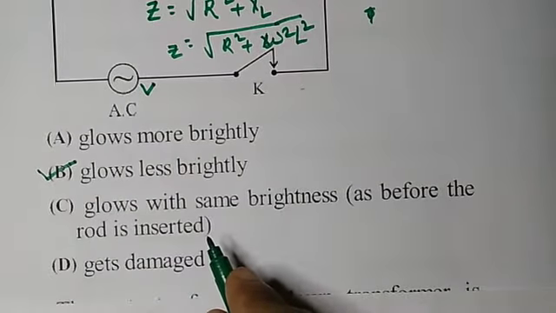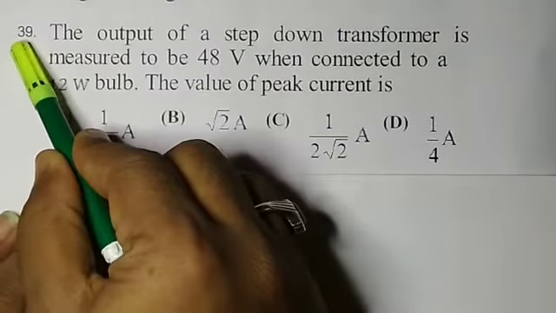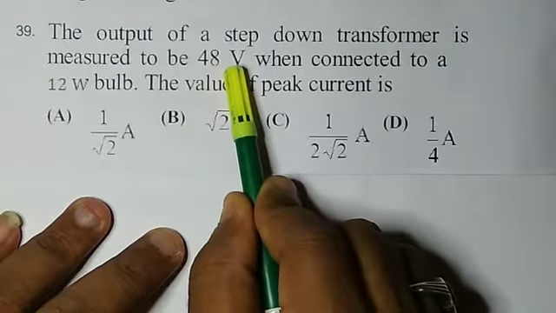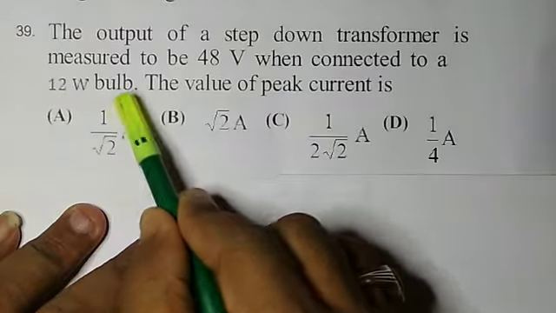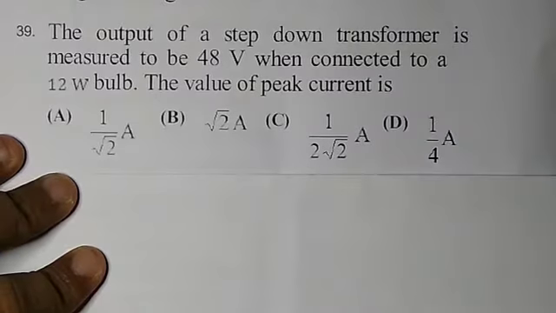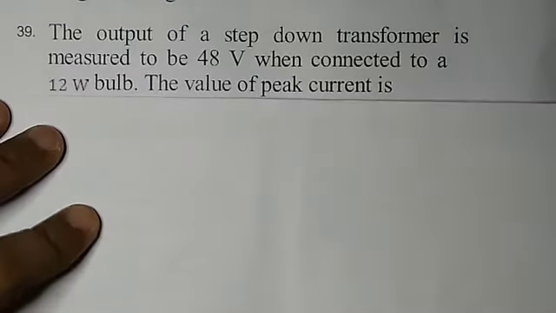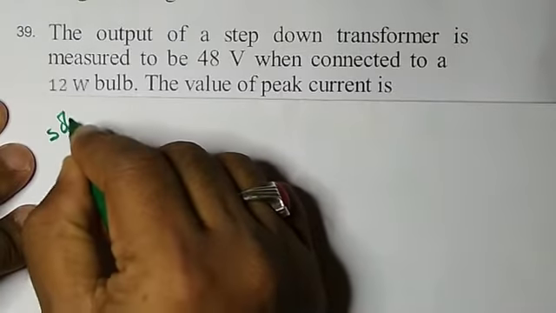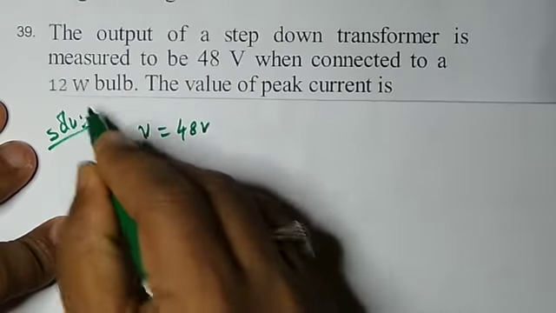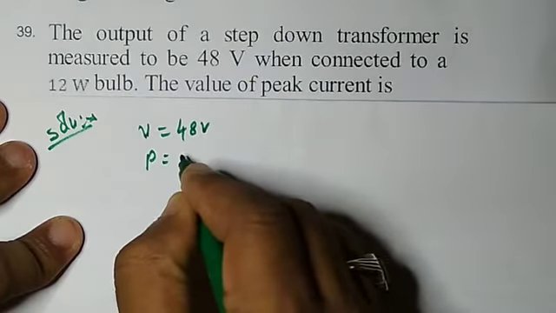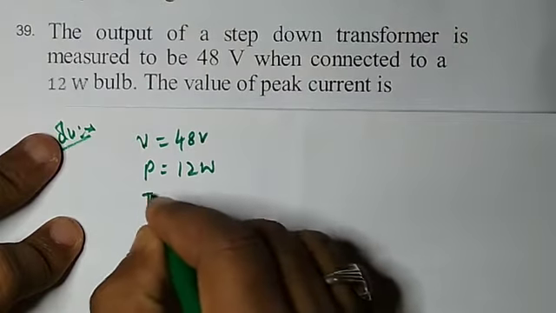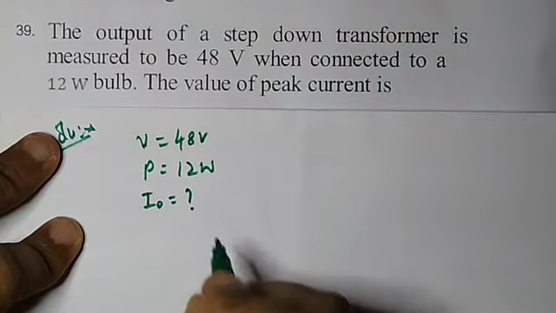Now question number 38. The output of a step-down transformer is measured to be 48 volt when connected to a 12 watt bulb. The peak value of current is, okay. V is given as 48 volt, power is given as 12 watt, and he is asking I naught, that is the peak value of current.